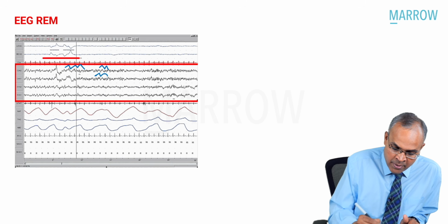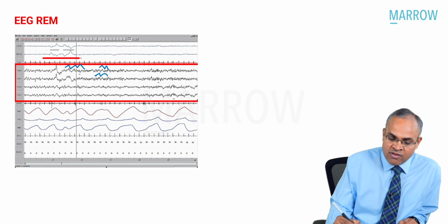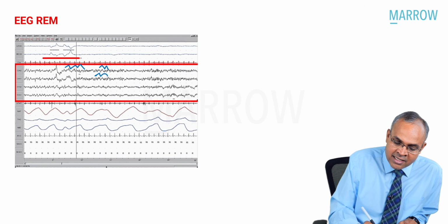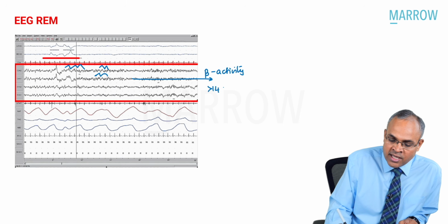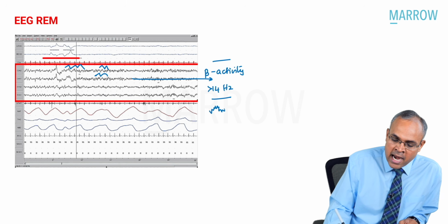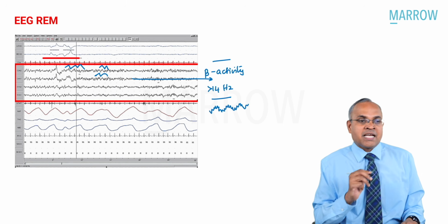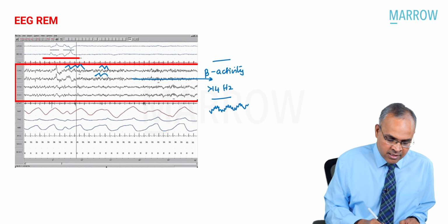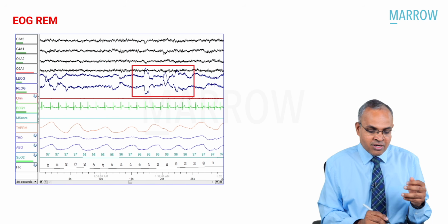These going up and down waves are what is called the sawtooth appearance of waves, which will be seen. And you will also see beta activity. The EEG will appear in beta activity, meaning more than 14 hertz, and the waves will go up and down like this, which is called sawtooth appearance of waves, which can happen in REM. The question, as per the students' recall, looked like an REM phase recall.